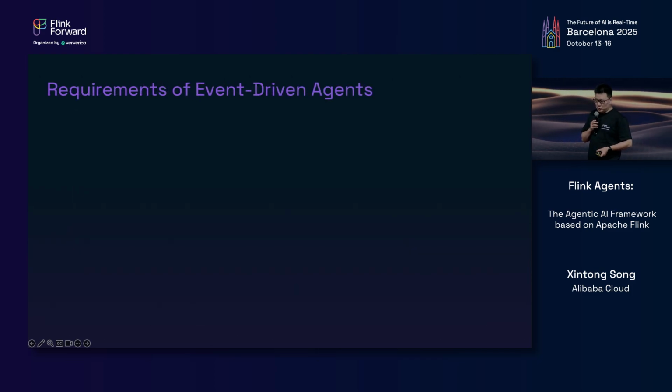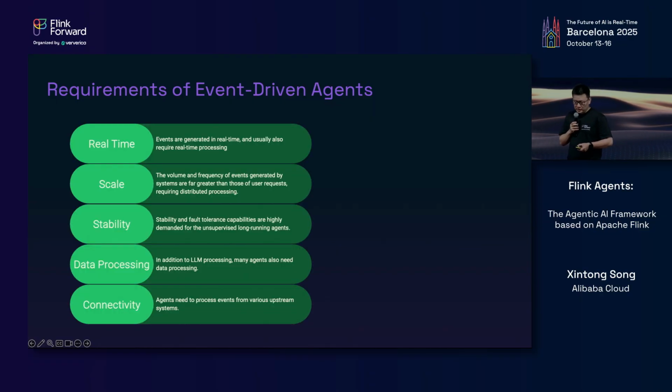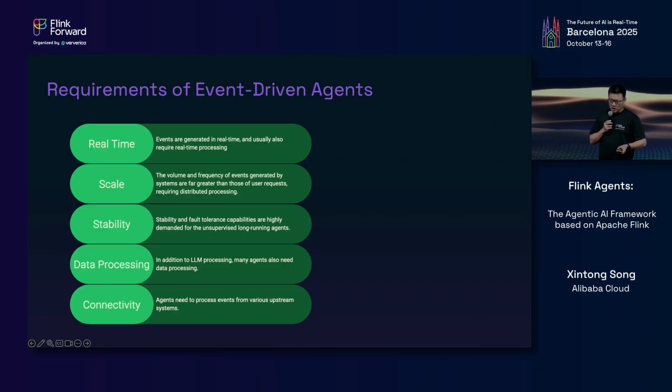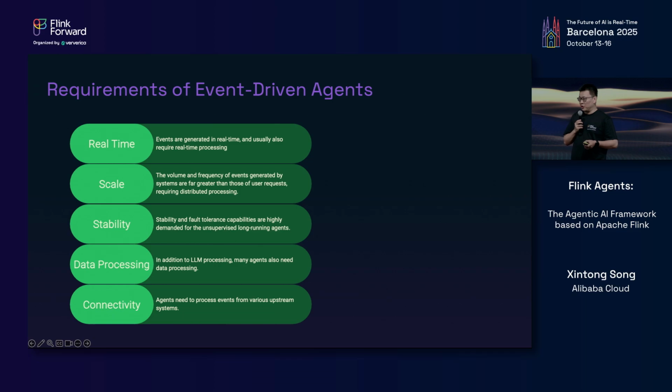So now we have seen two examples of event-driven agents. Let's think about the next question: what are the common requirements of event-driven agents? Firstly, the agent should process the events in real time. Think of our examples. The live stream comments, job metrics, and errors are all generated in real time. And the adjustment suggestions and job operations are valuable only if they are performed in real time. So real time is the first thing.